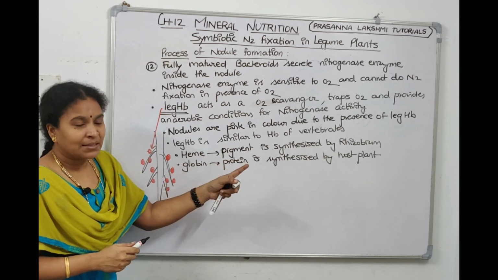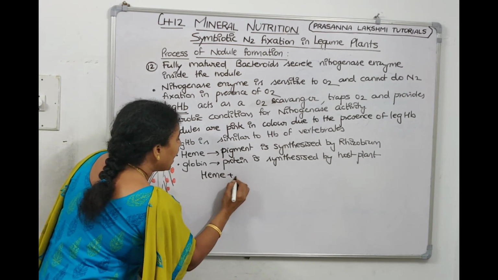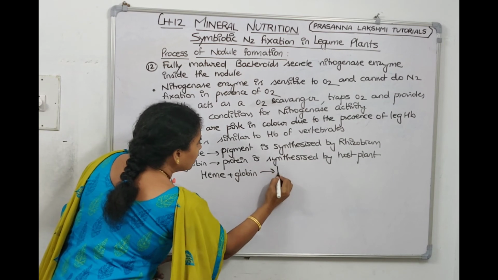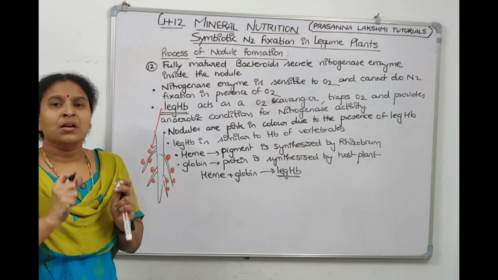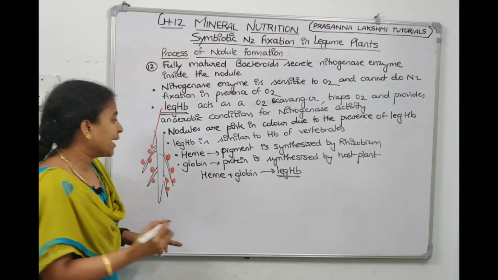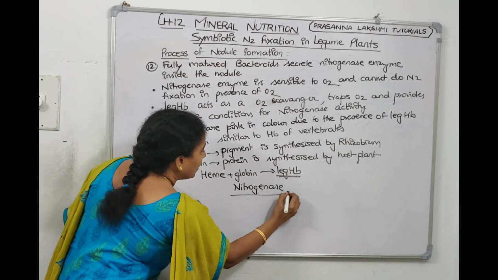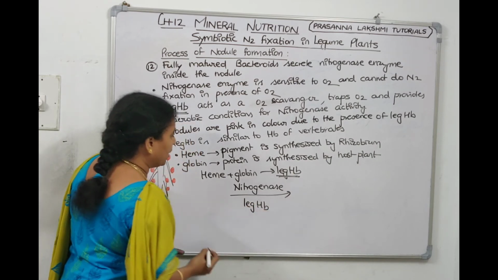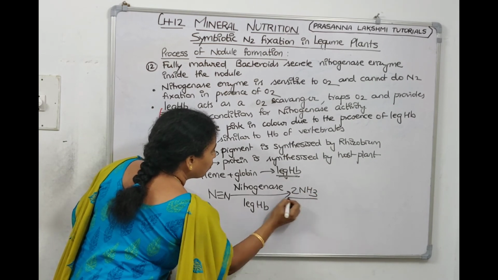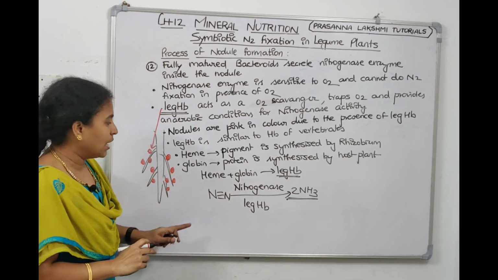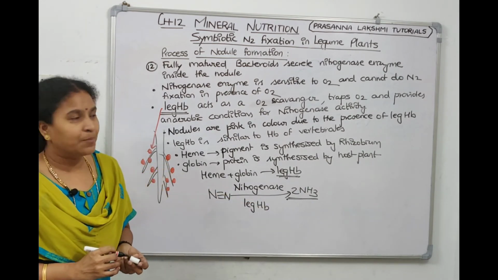Heme is synthesized by bacteria, globin is synthesized by the host plant, then heme and globin will combine to make leg hemoglobin. Leg hemoglobin, what will it do? It will trap the oxygen and provide anaerobic conditions for the enzyme. Then the nitrogenase enzyme, in the presence of leg hemoglobin, reduces nitrogen into ammonia. Plant cannot take the nitrogen, but it can easily absorb the ammonia, right, children?